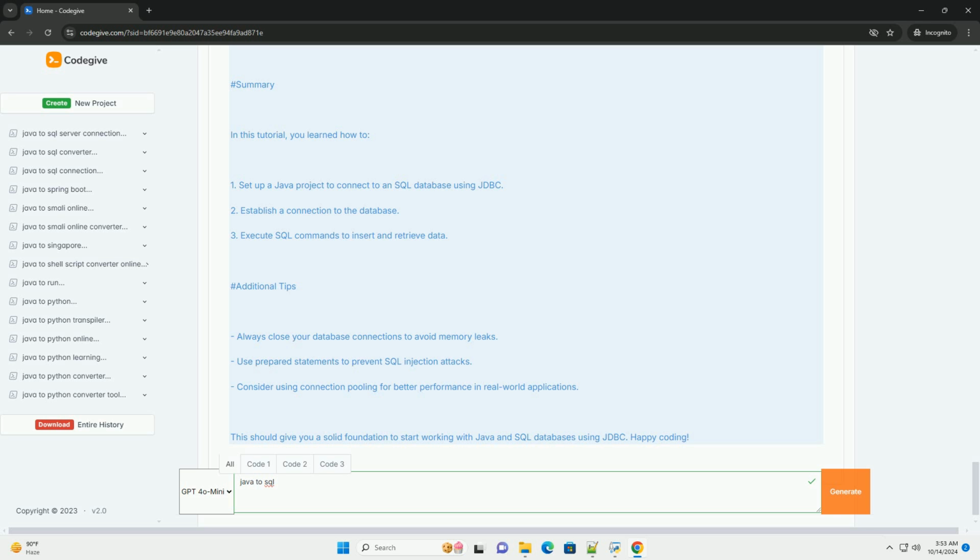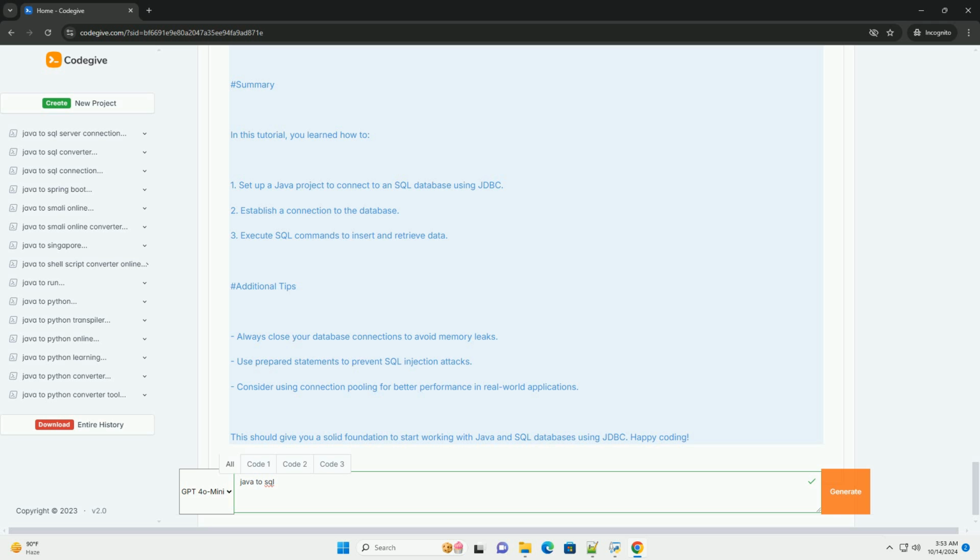Step 2, establishing a database connection. Here's how you can connect to a MySQL database. Step 3, executing SQL queries. Once you have a connection, you can execute SQL queries. Below is an example of inserting and retrieving data from a table.